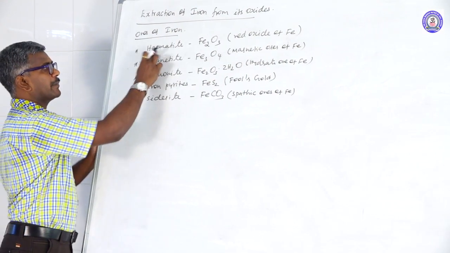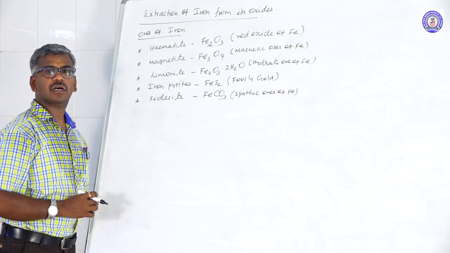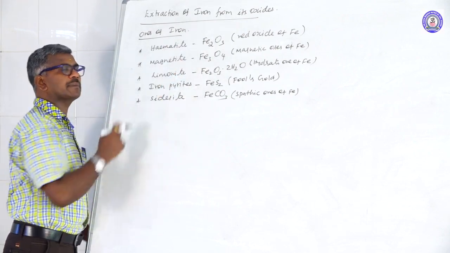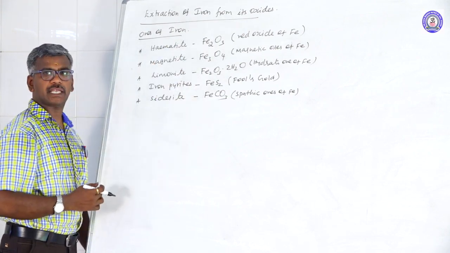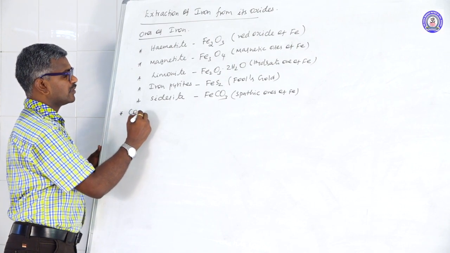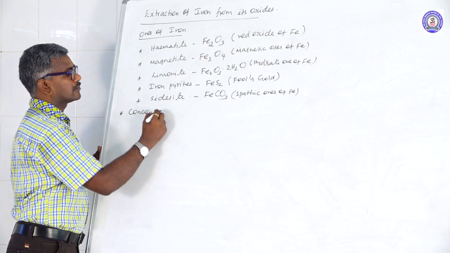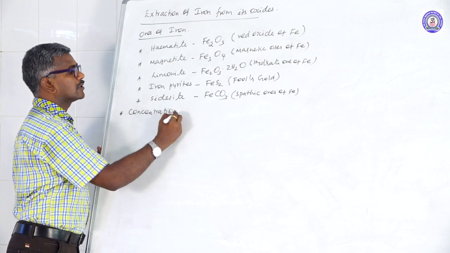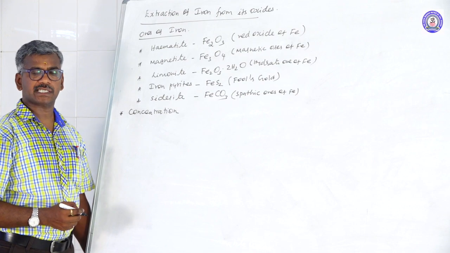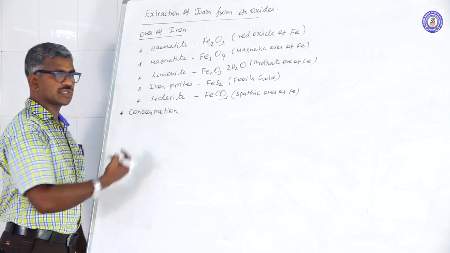The major ore is hematite. We extract iron from hematite ore because it has the highest percentage of iron among the remaining ores. The first method is concentration. Extraction of a metal from its ore is metallurgy.